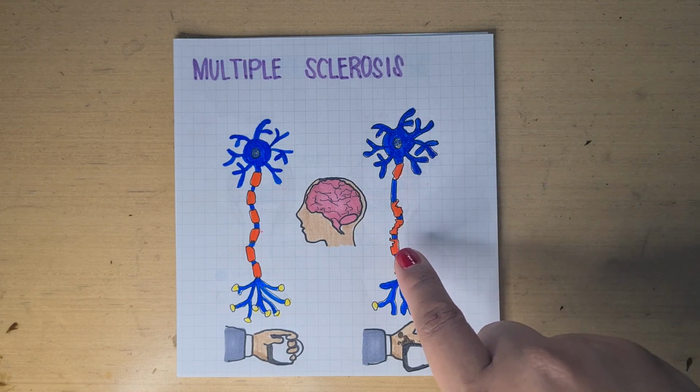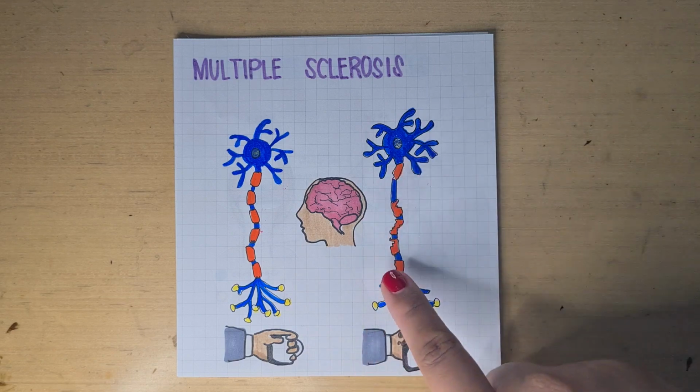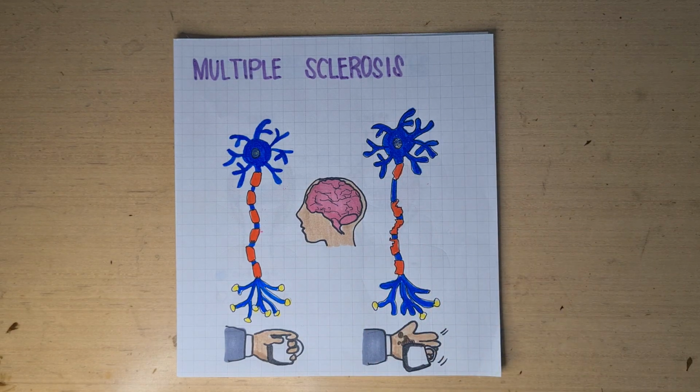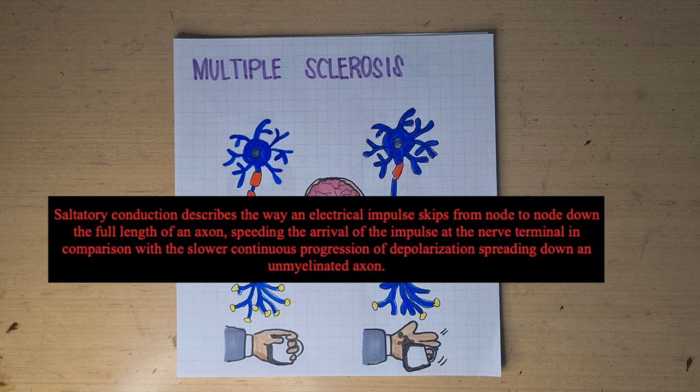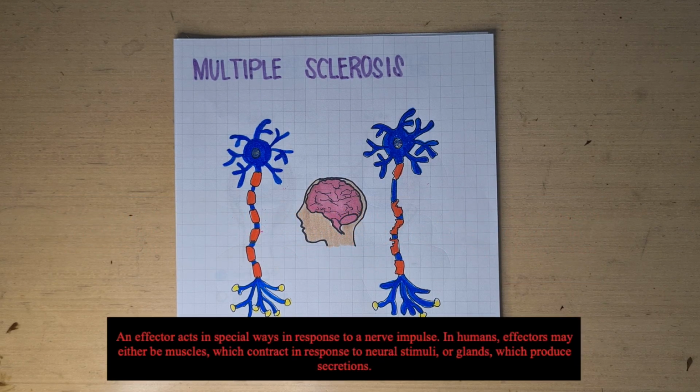in the myelin sheath. If the myelin sheath is like this, it will be impossible for the nerves to relay instruction as fast as possible. And we call that saltatory conduction. And without that saltatory conduction, it will take long for nerve cells to send out a message to the effector.